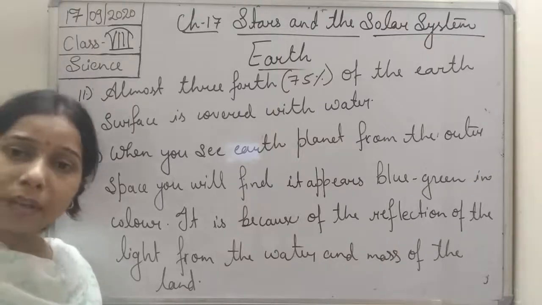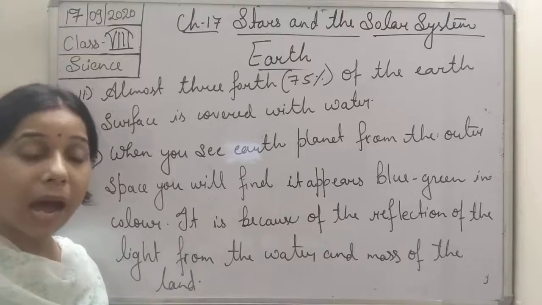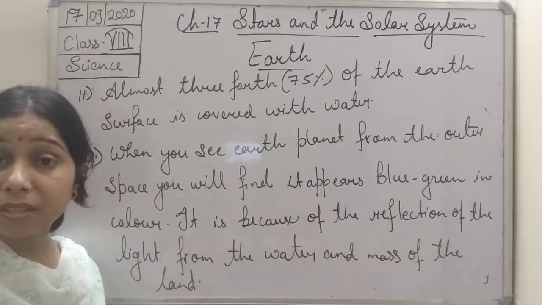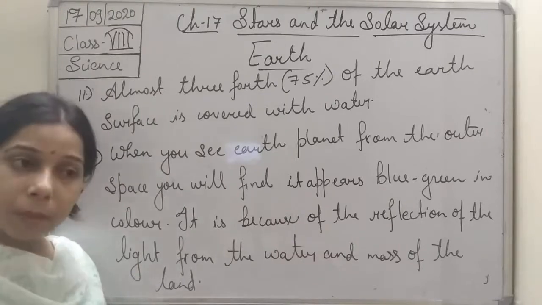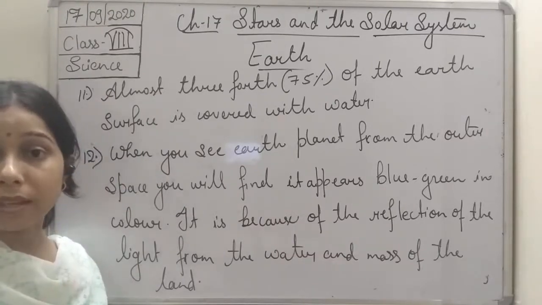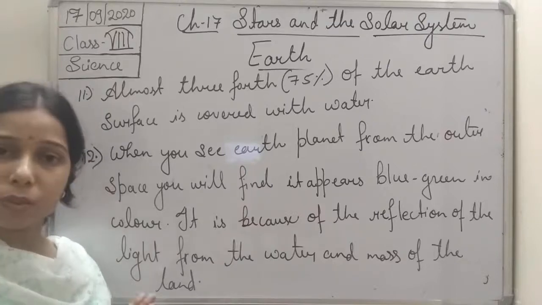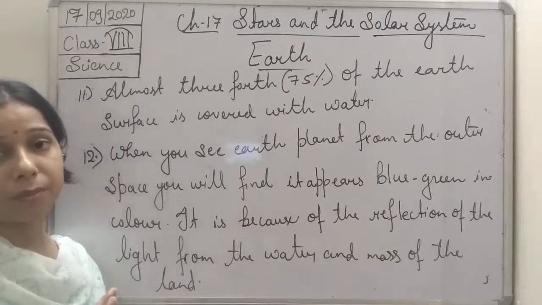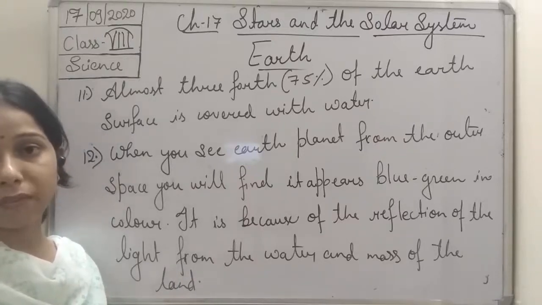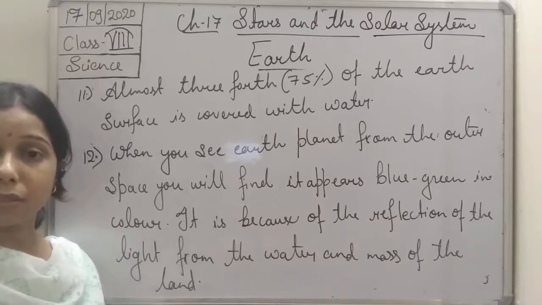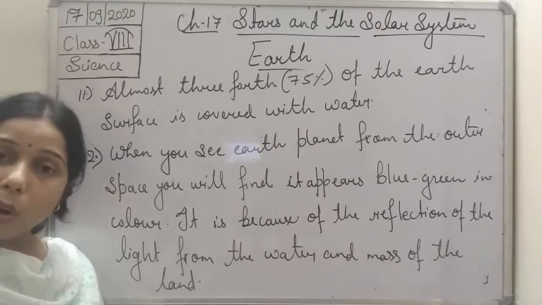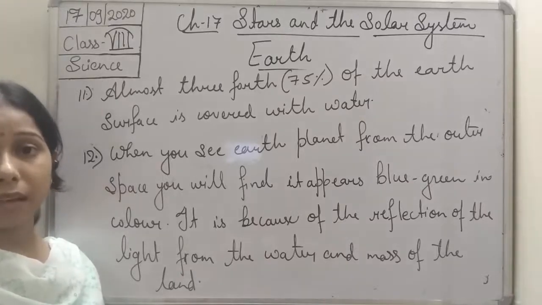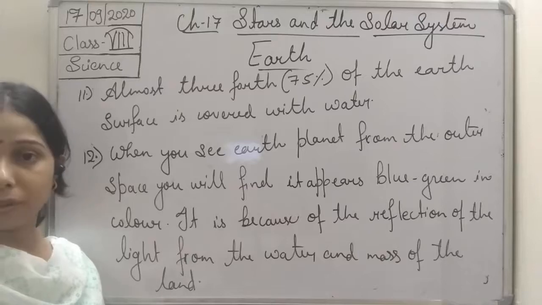Earth provides all kinds of conditions for the survival of living organisms, like the presence of oxygen, which is very important. A blanket of ozone is there. The proper distance from the sun is there, due to which the temperature is almost considerable, it means almost good for the survival of living organisms, as well as the presence of water. So these are all the different conditions which make life exist on the earth.